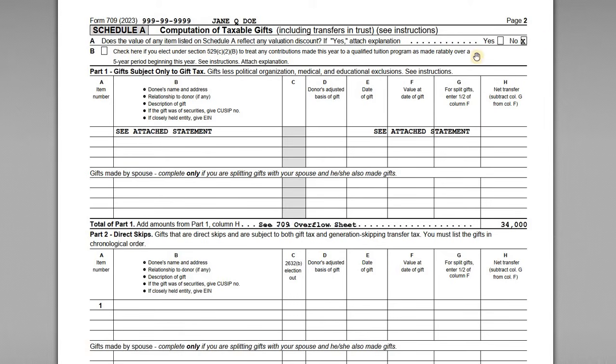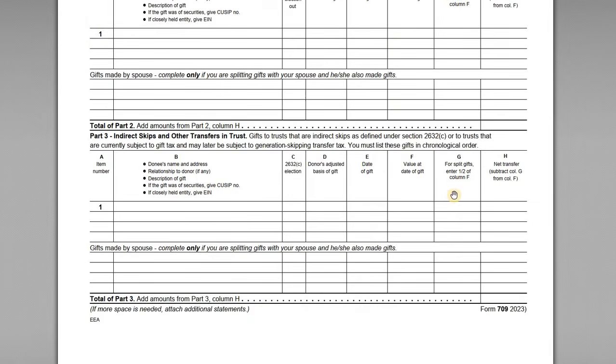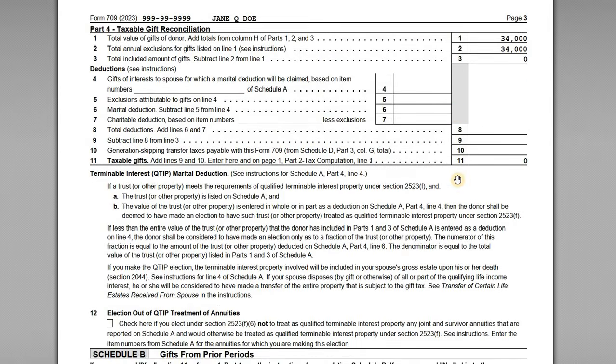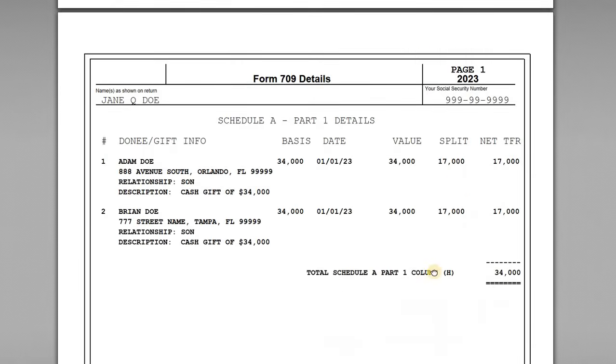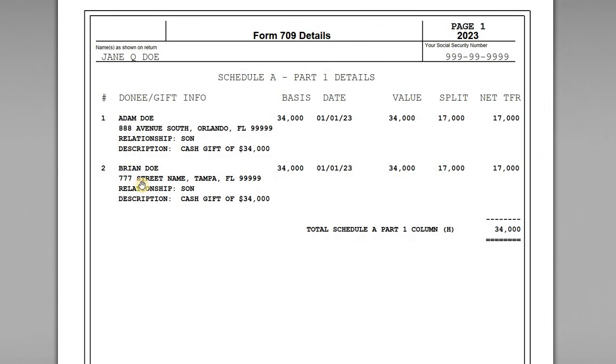So on line item A, yes or no, right? So no, we are not going to be having any gifts that reflect valuation discounts, right? This is just cash that's being contributed. So we've got a part 1 attached statement which provides more details on the gifts that are made. So let me scroll down to the Schedule A details.